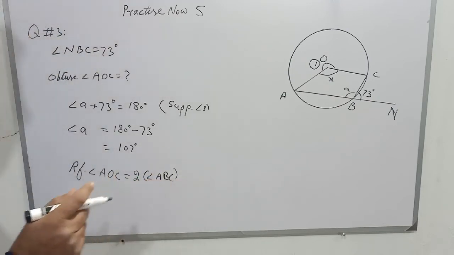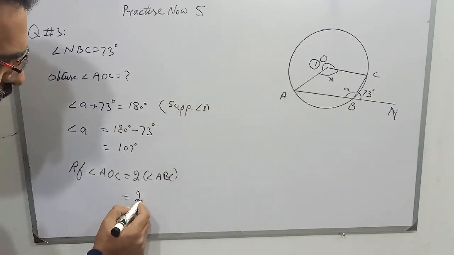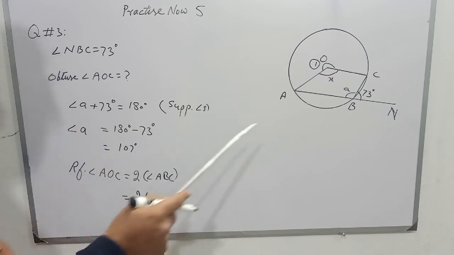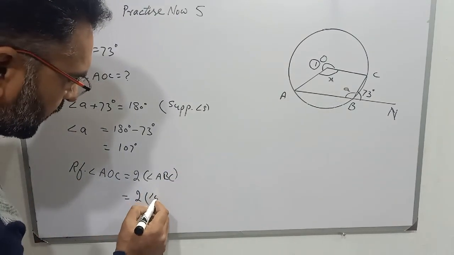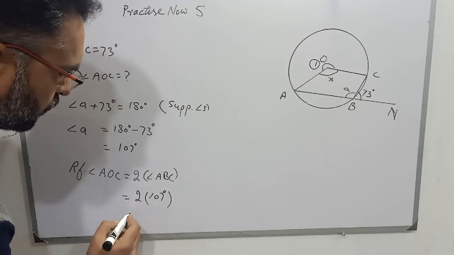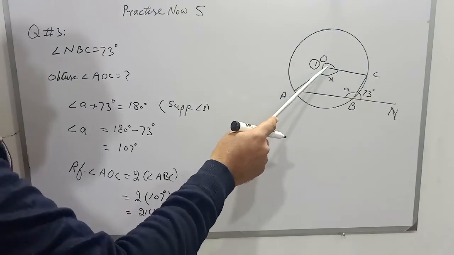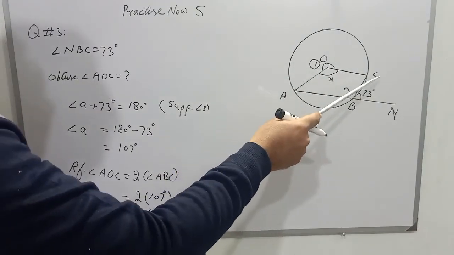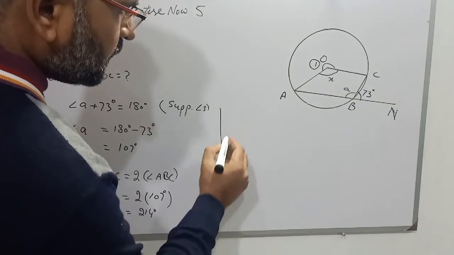Now students, reflex angle AOC will be 2 into angle ABC, that is given the name A, which is 107 degrees. So it is 214 degrees, this is the reflex angle AOC.